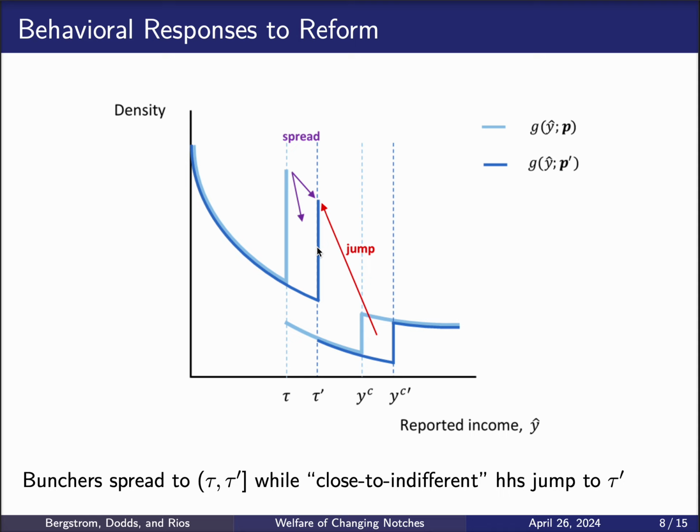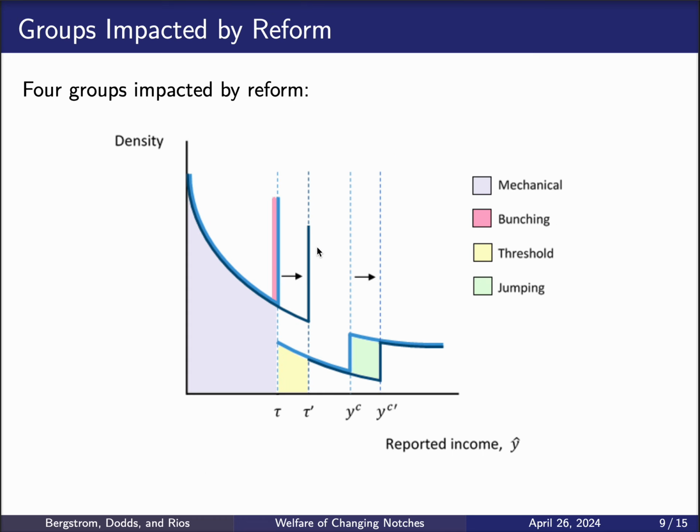Those are the two movements that we will observe with the reform, which means that we can organize the set of households that are affected by the reform in four groups. The first one are the mechanical households, those that have reported income below tau, both before and after the reform. Second are the bunching households, with the first behavior response. Those are households in the pink bar here that spread themselves between tau and tau prime with the reform.